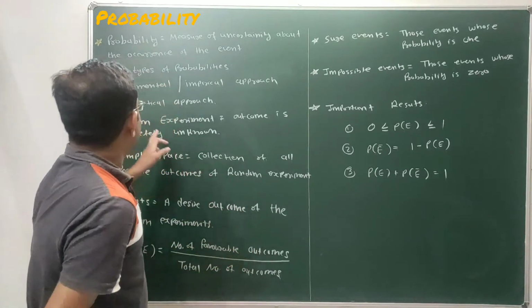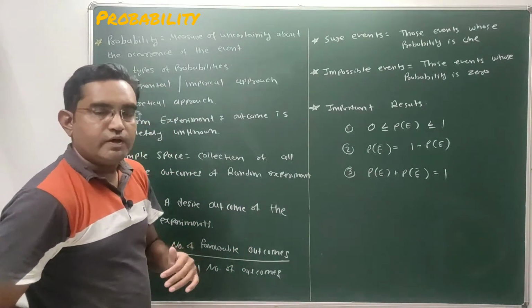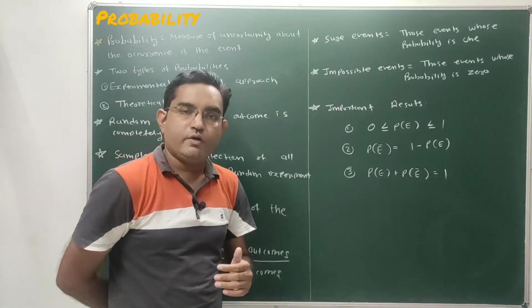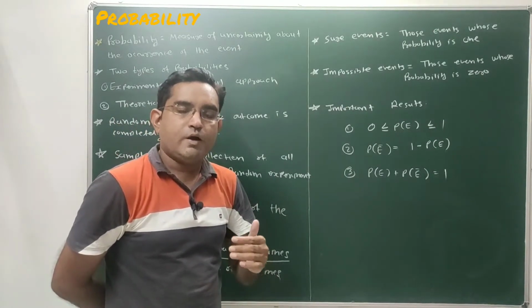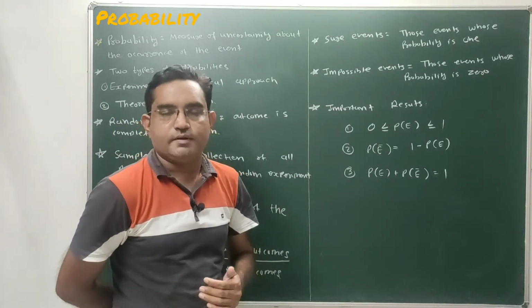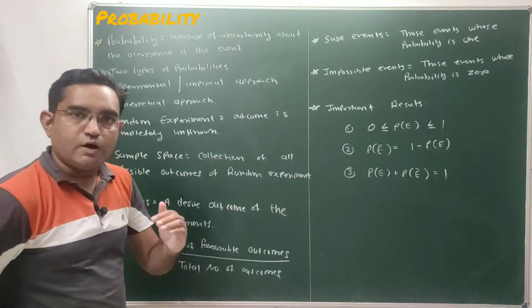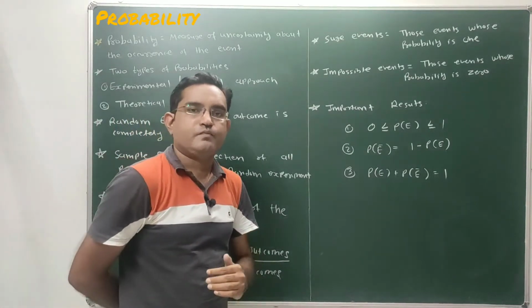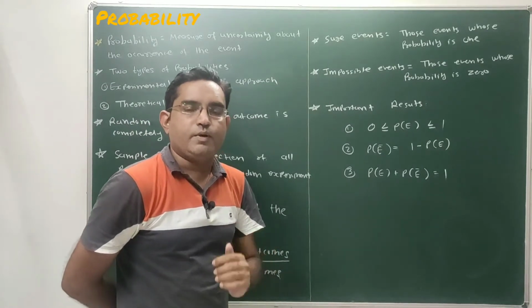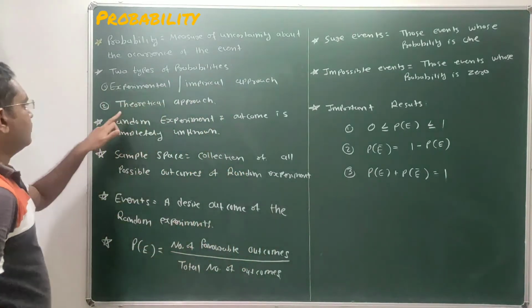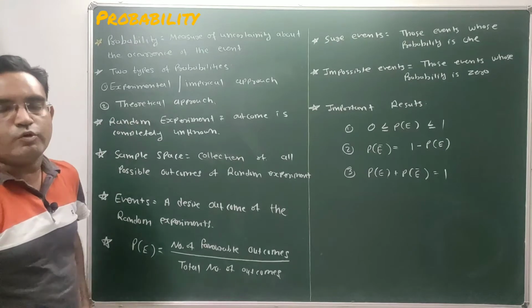While in the theoretical approach, we are predicting the outcomes of the experiment without performing the experiment. So that approach is known as the theoretical approach of probability.